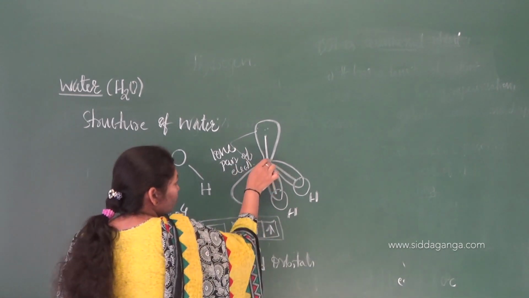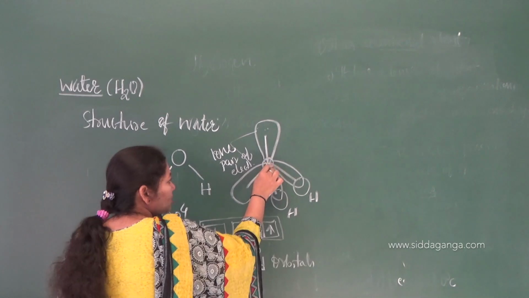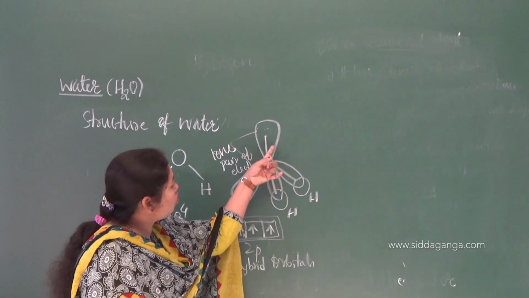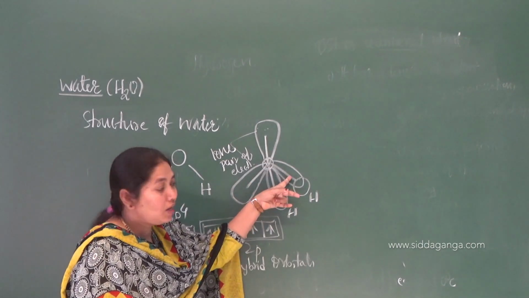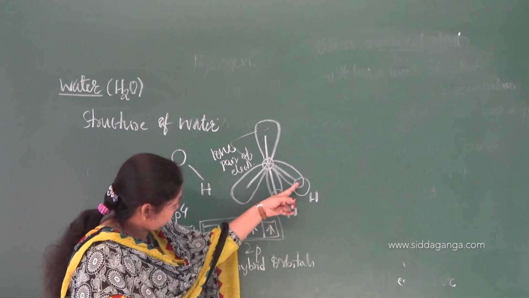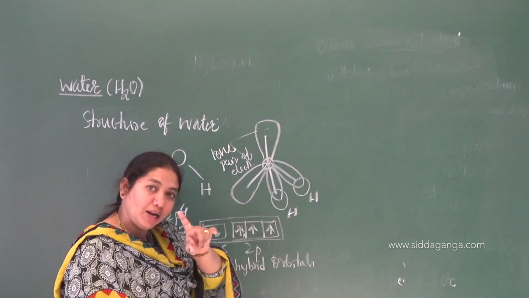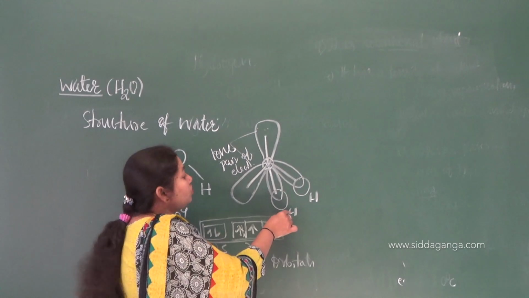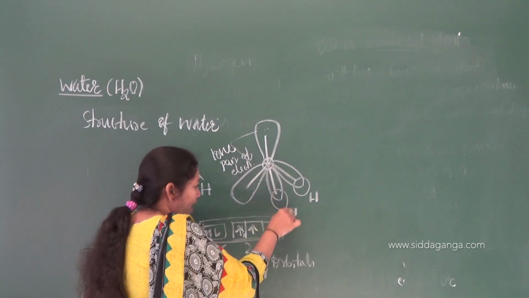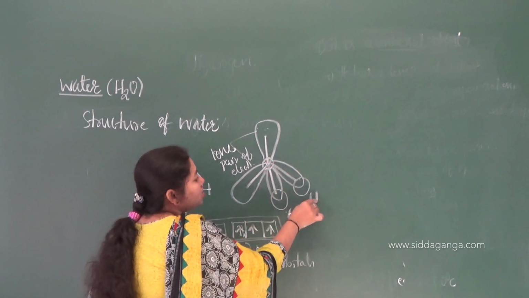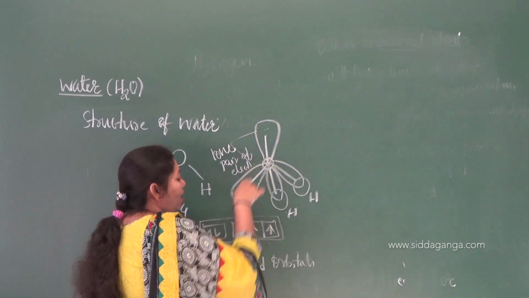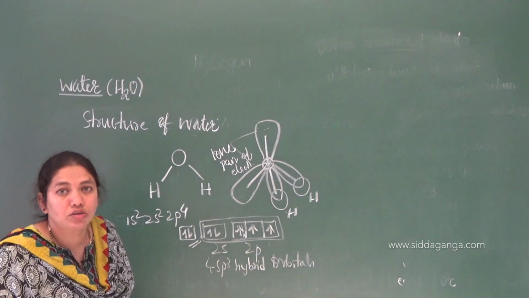If you consider this as the oxygen atom, oxygen undergoes sp3 hybridization and leads to the formation of 4 sp3 hybrid orbitals. The 2 sp3 hybrid orbitals with 1 electron each overlap with the 1s orbital of hydrogen, leading to the formation of oxygen-hydrogen bonds. Now oxygen is left with 2 orbitals having lone pairs of electrons.